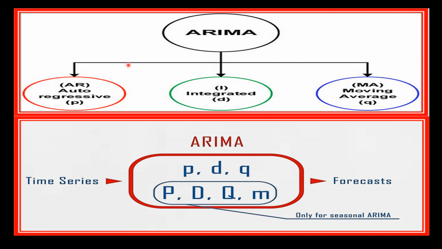Now this autoregressive integrated moving average is a statistical method commonly used in time series analysis to model and forecast future values based on historical data. So imagine you are a stock trader and you want to predict the closing prices of a particular stock over the next few days. So ARIMA can help you with this task. So let's break down ARIMA into simple terms and walk through an example.